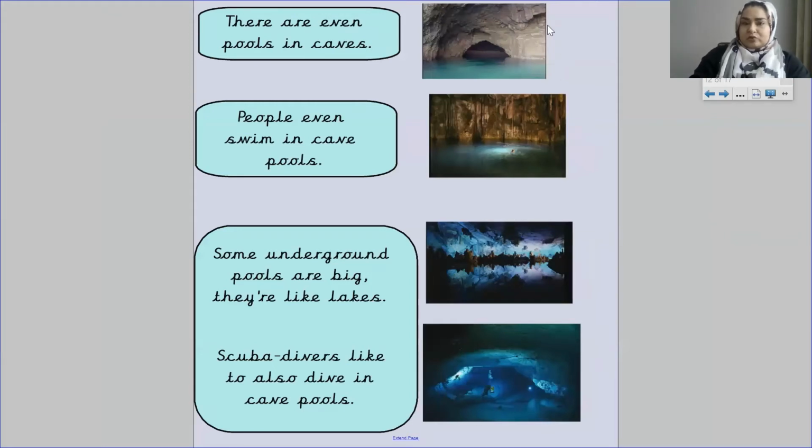There are even pools in caves. People even swim in cave pools. Look, you've got a person swimming there. Some underground pools are big. They are like lakes. Scuba divers like to also dive in cave pools. Look, you've got a scuba diver here.